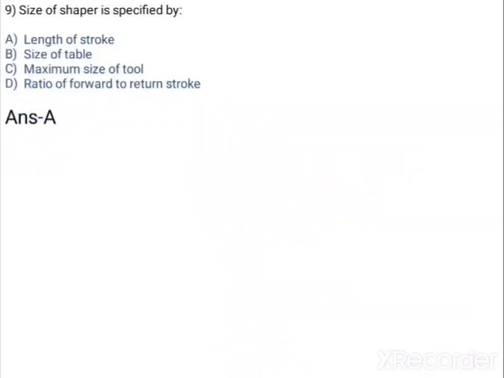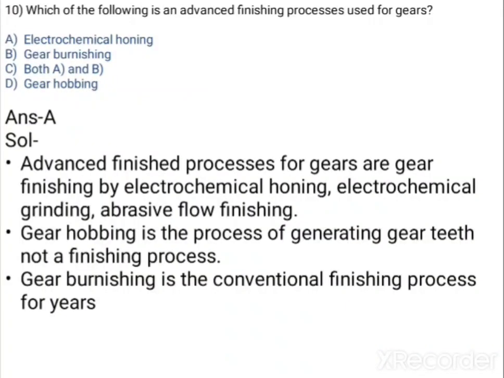Size of a shaper is specified by, okay, the size of the shaper is related to the length of the stroke. Very easy question. Nothing about the size of the table, nothing about the maximum size of a tool. It's directly related to the length of the stroke. So option A is correct.